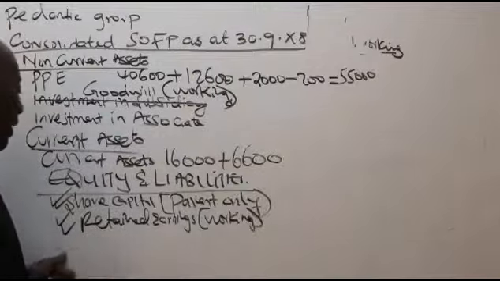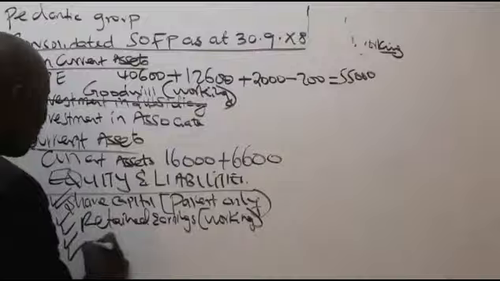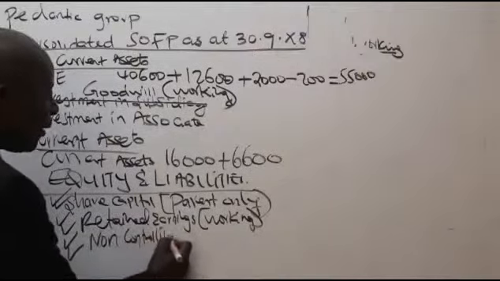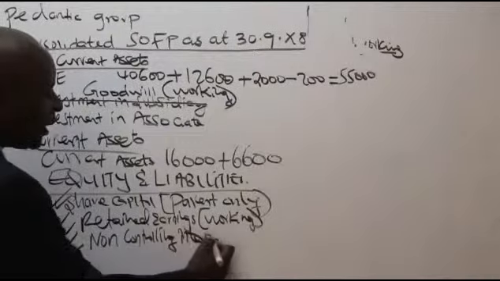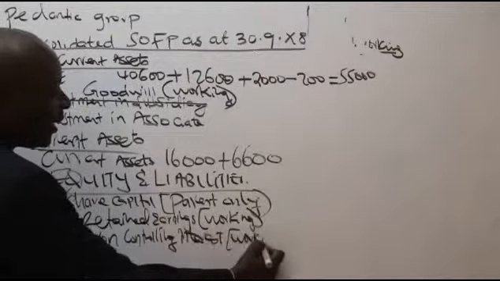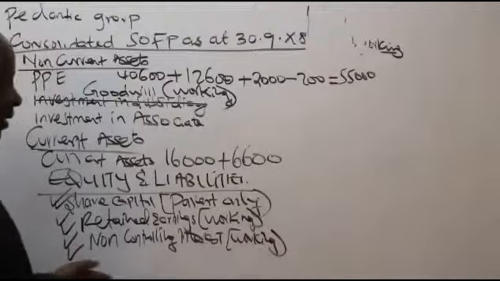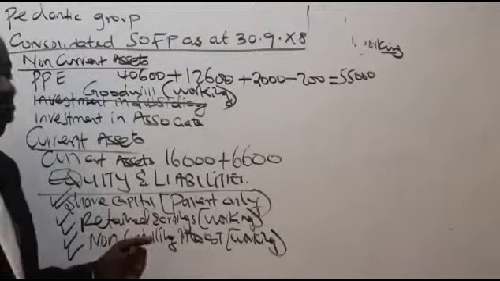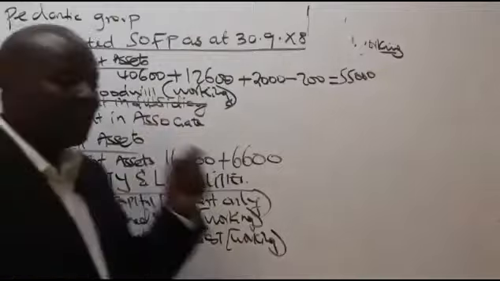So after retained earnings, there is one equity component that everybody forgets. What we call the non-controlling interest. This is an equity component that so many people forget. Again, I'll write for them a working. If I get time, I'll do the workings. If I don't get time, I'll leave it. Why is this NCI an equity component?